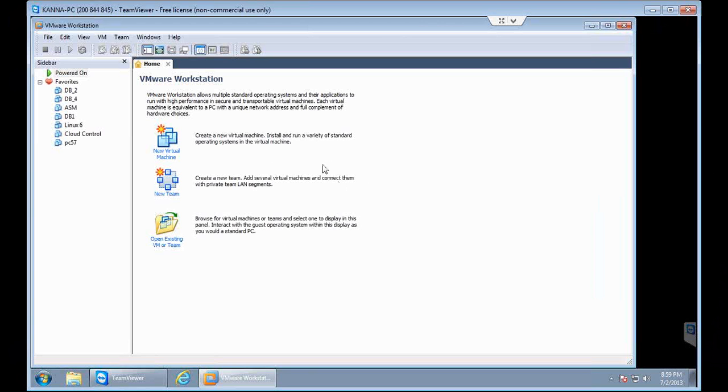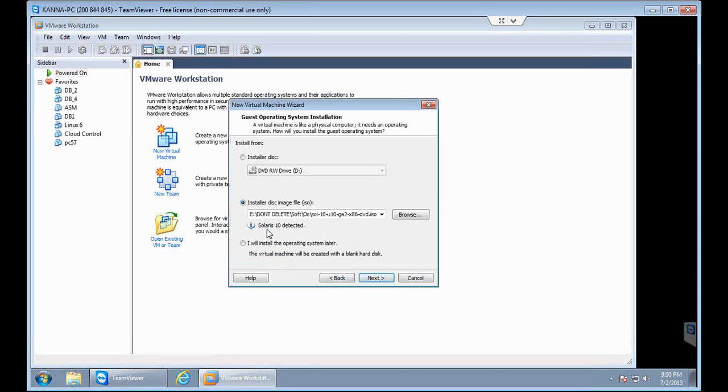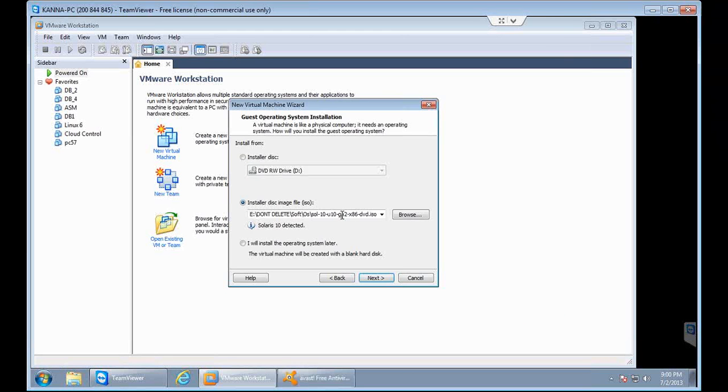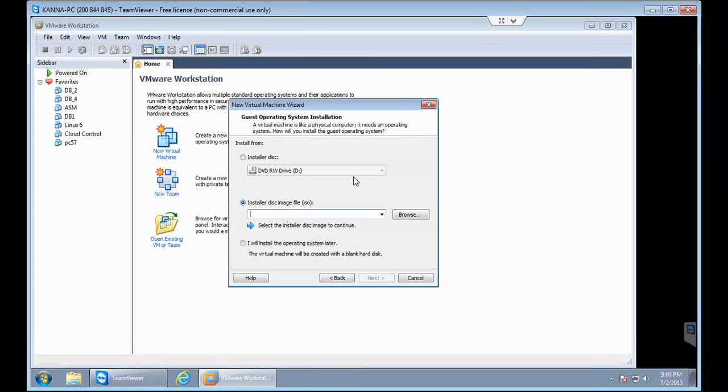Once you double click on the icon, here you can see something called new virtual machine. You need to click on this and go for next. While you are creating this virtual machine, creating a new virtual machine is nothing but creating a new operating system.